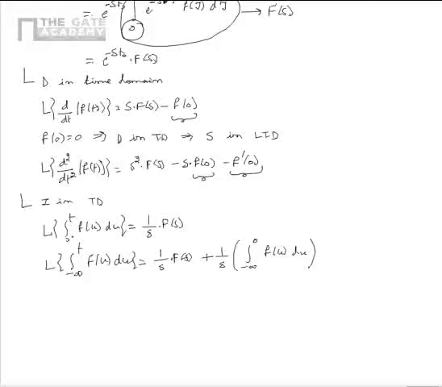So depending on the limits of the integral, we see that the result of the Laplace transform of the integral of a function changes. So from this we can say that the Laplace transform of integral 0 to t f of u du is equal to 1 by s into F of s. The Laplace transform of integral minus infinity to t f of u du is equal to 1 by s into F of s plus 1 by s multiplied by integral minus infinity to 0 f of u du.